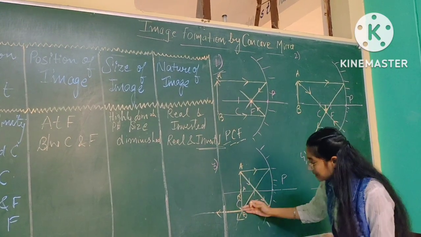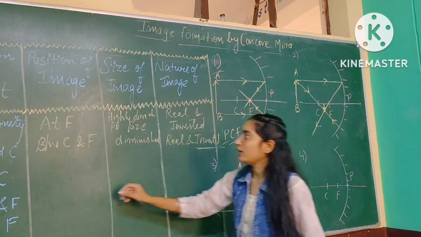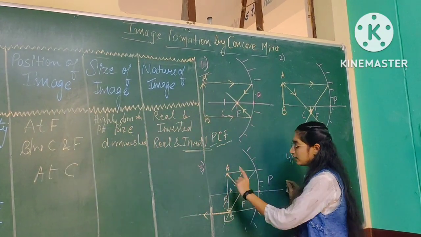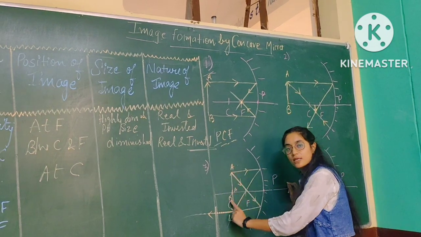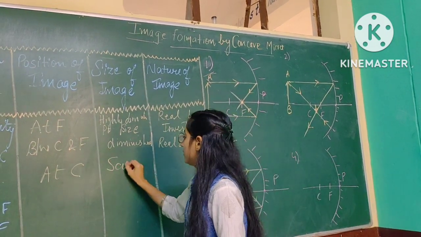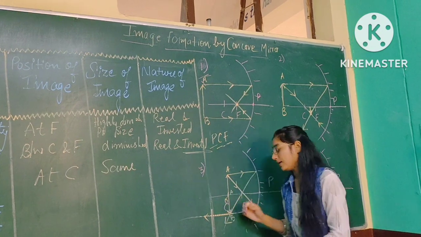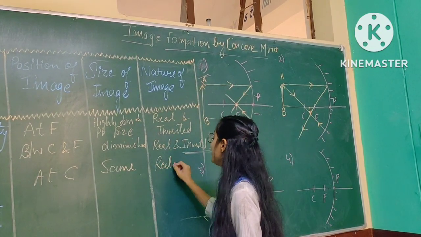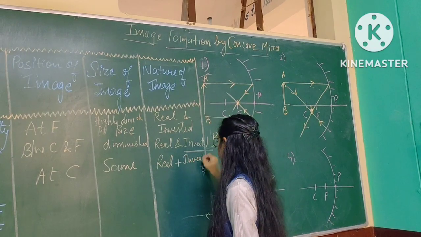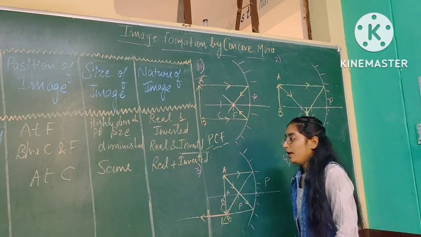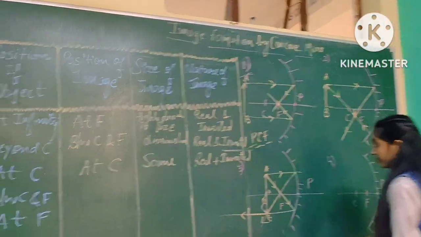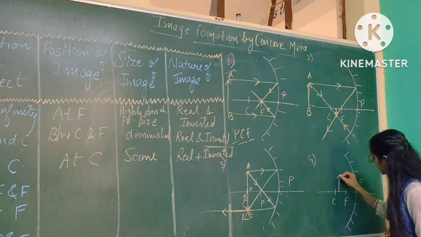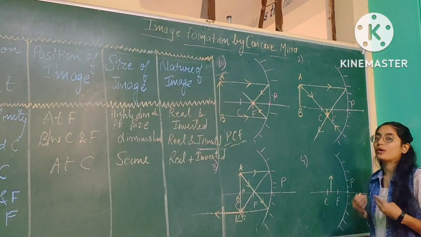So what is the position of this image? At C. Size of image, you can clearly see that the size of image is same. And nature of image, again image formation is on the left side, so it will form real plus inverted. Next is if object is placed between C and F. See, if object is placed between C and F, again apply same rule and same trick.